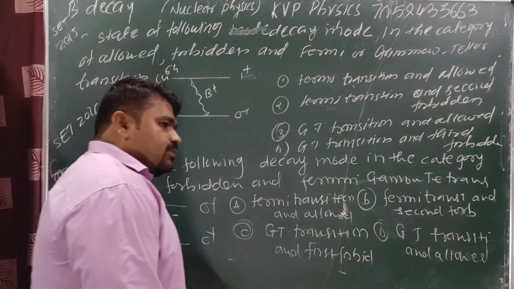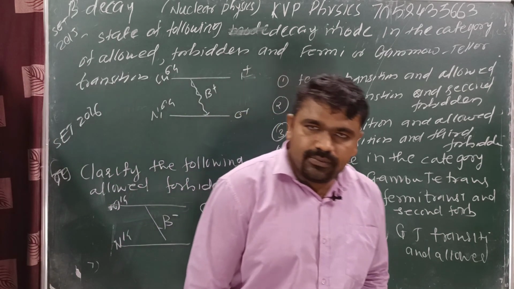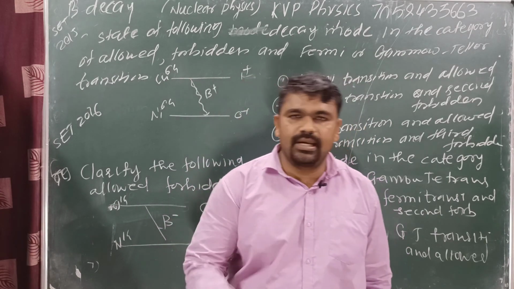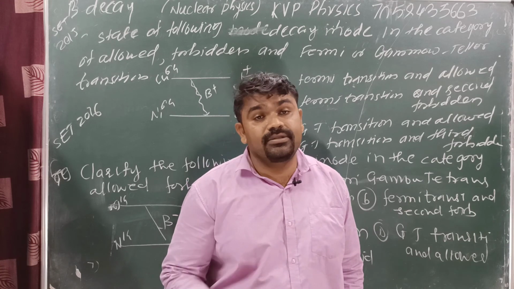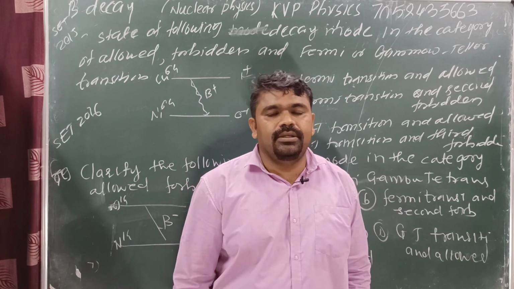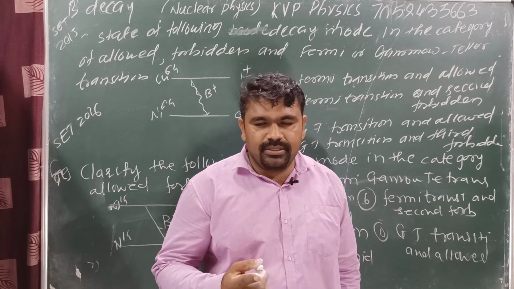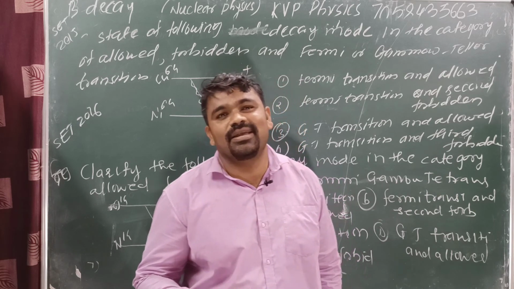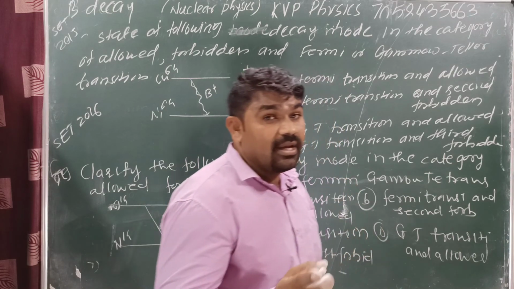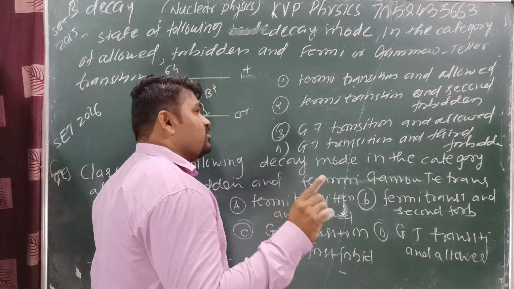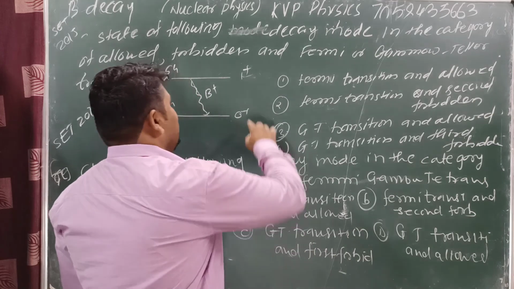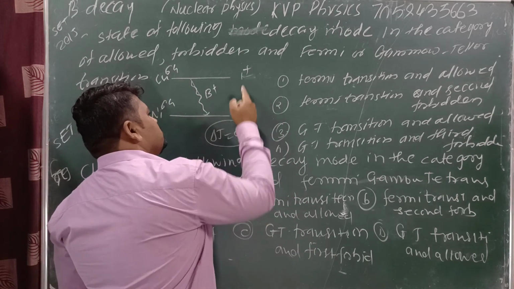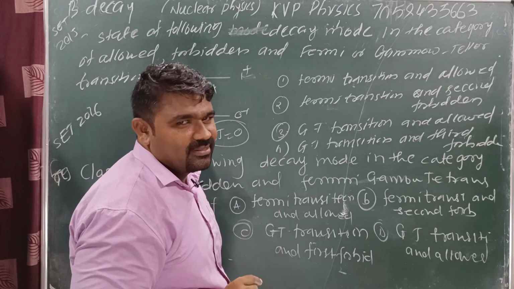We know, check the selection rules. Delta s is equal to 0 and parity does not change: FT transition. Delta s is equal to plus 1 and parity does not change: GT. Parity change: first forbidden. Parity does not change again: second forbidden. But in second, it is plus or minus 2, both Fermi and GT. But here the difference is delta j is equal to how much? Delta j is equal to 0, and parity does not change.